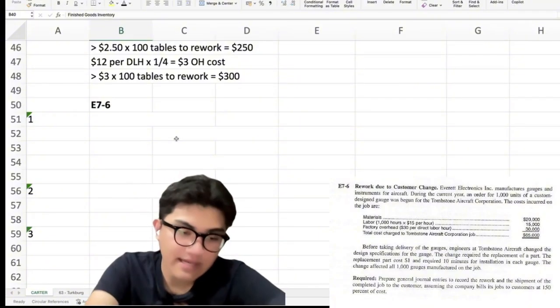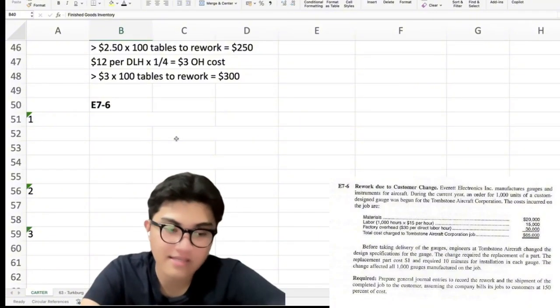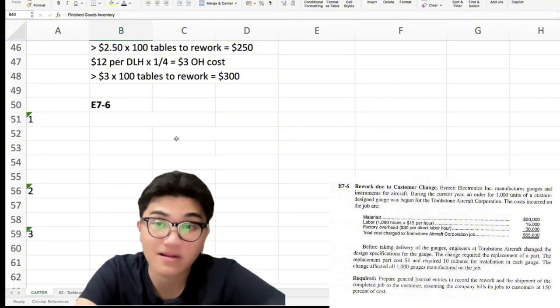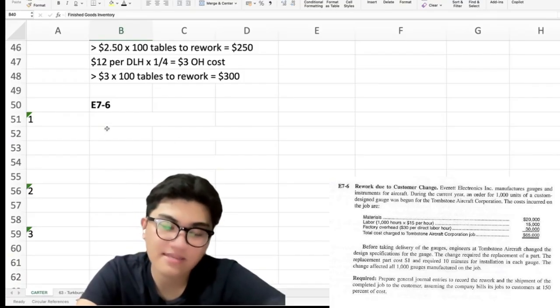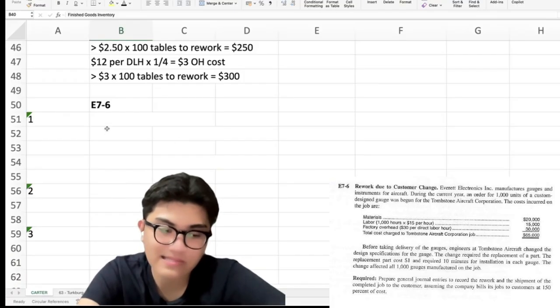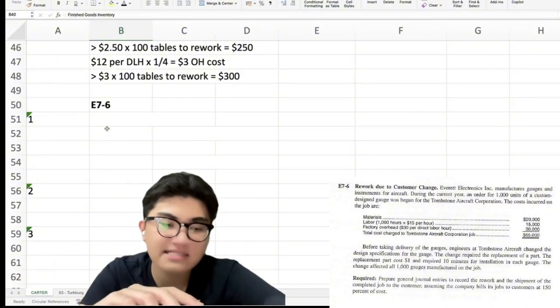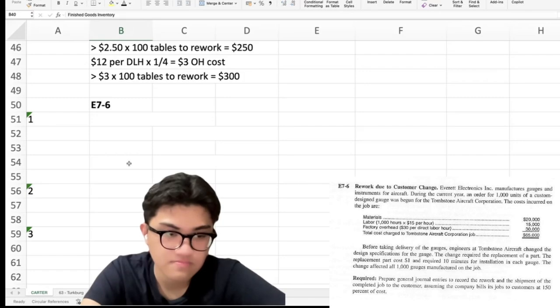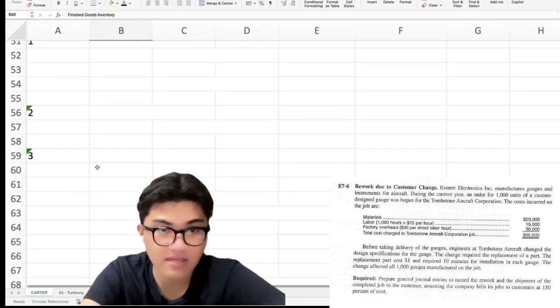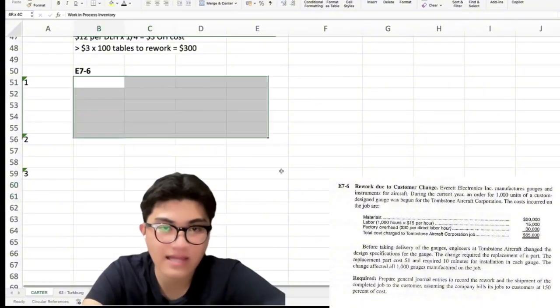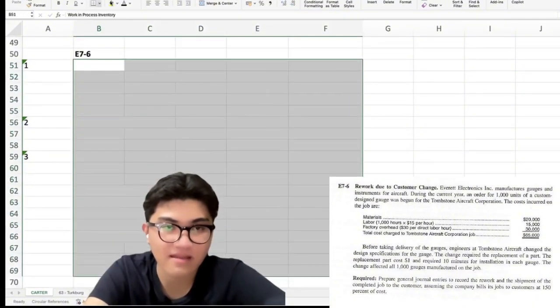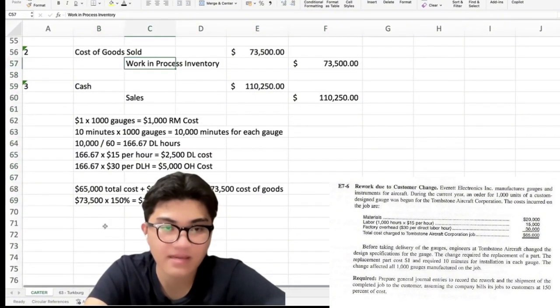Each gauge needed $1 material cost and 10 minutes of labor for installation. 10 minutes is 1/6 of an hour. So labor cost per unit is 1/6 times 15 is equal to 2.50. Okay, so taas na ba ni today? So let me show you the answers na lang, para makasabay ta. Okay?